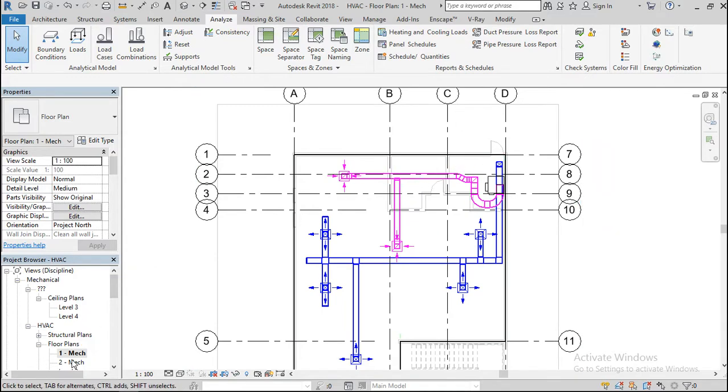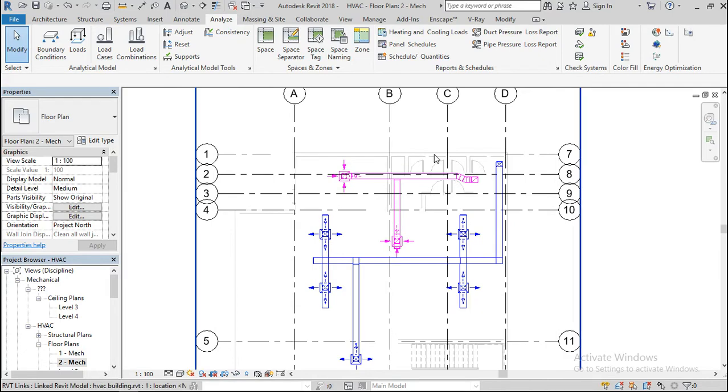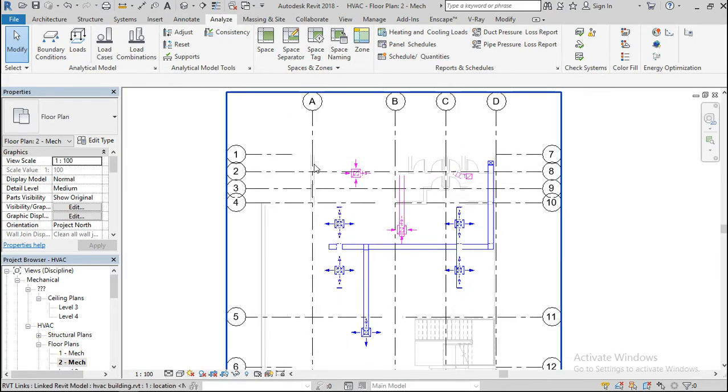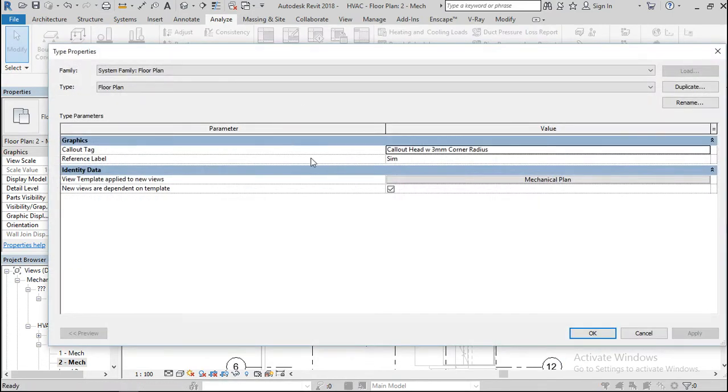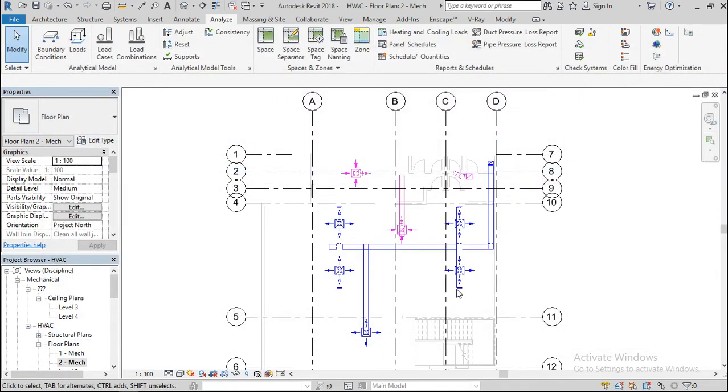Go back to your level 2 and do the same to it. If this is selected, I don't have a problem with it. Cancel, select it first.